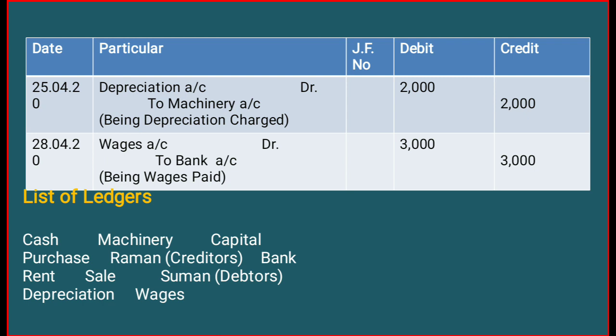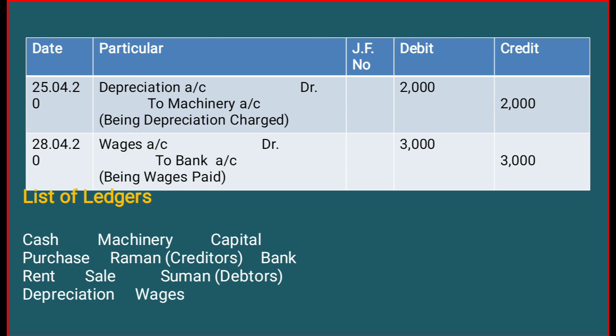In our first transaction, cash account, machinery account, and capital account were there. It doesn't matter which item we have debited or credited. First we have to find out the list of all the accounts. So we have to open accounts by the name of cash account, machinery account, and capital account. In our second transaction there were purchase and Raman. So purchase account and Raman account, since we purchased from Raman, Raman will be a creditor.